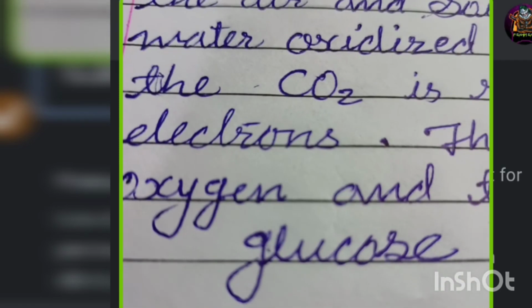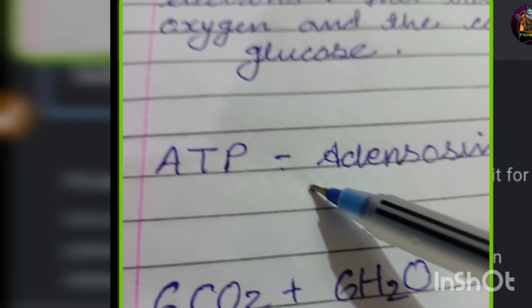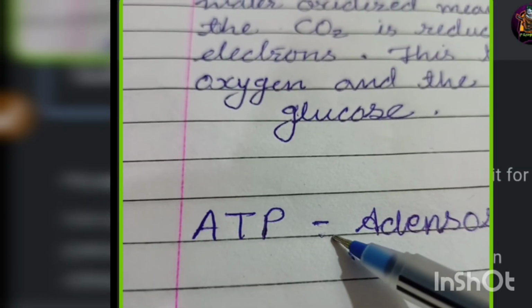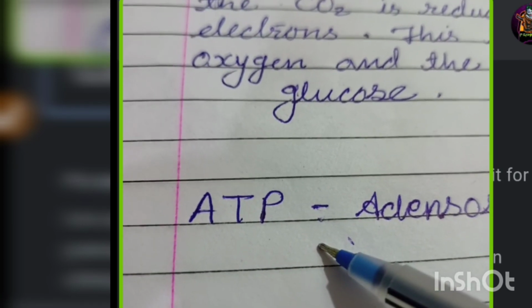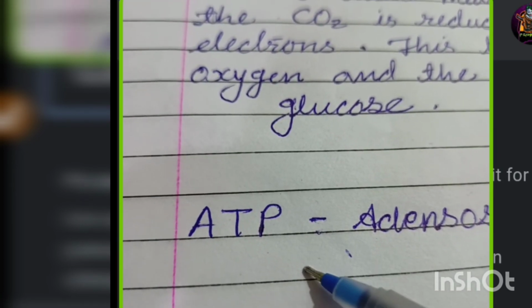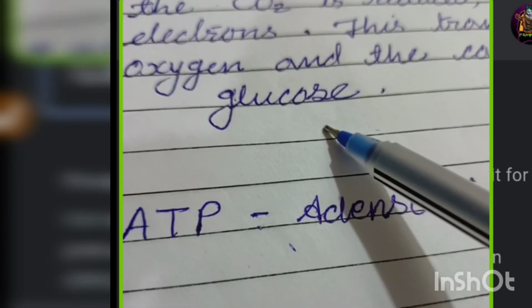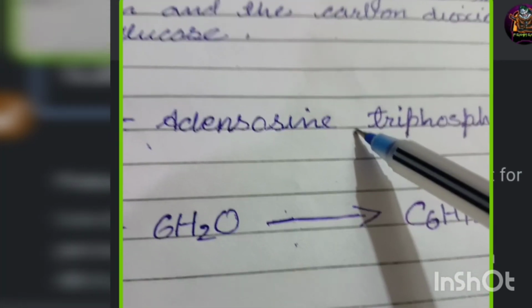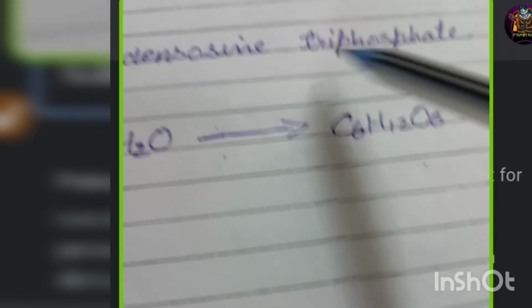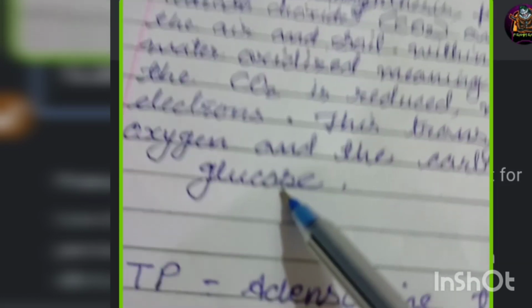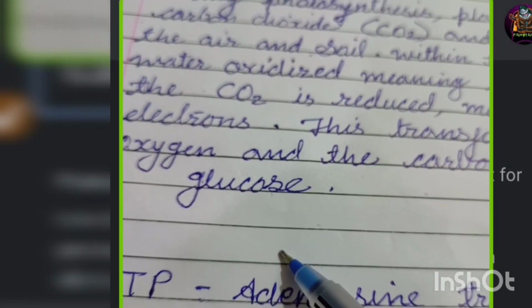Which energy does it convert into glucose? ATP energy. The chlorophyll of the leaf stores the energy as ATP, and this ATP energy is converted into glucose. The long form of ATP is adenosine triphosphate. This energy is converted into glucose during the photosynthesis process.